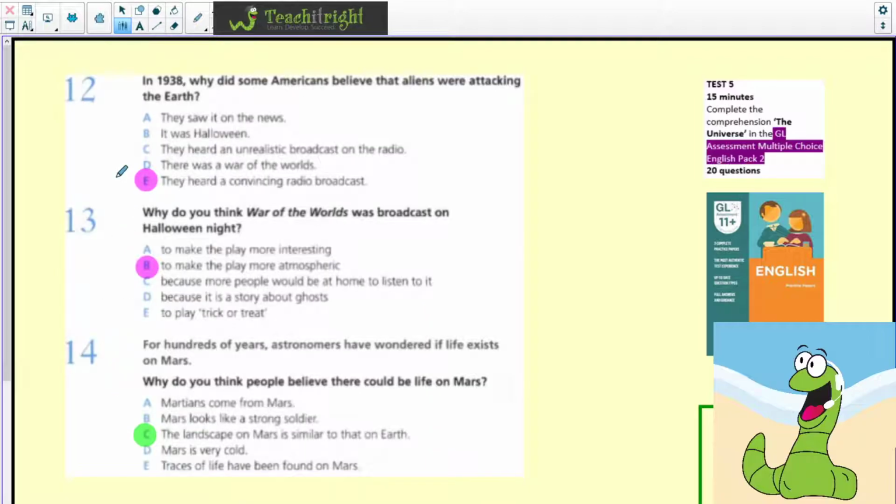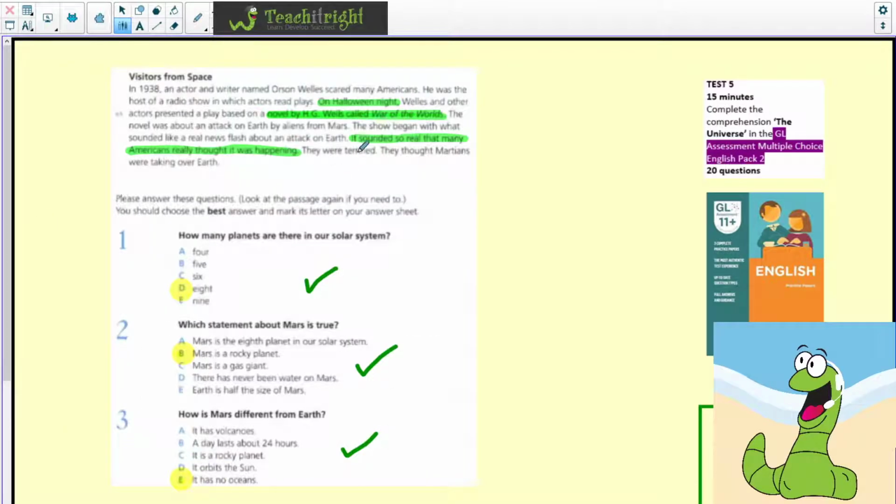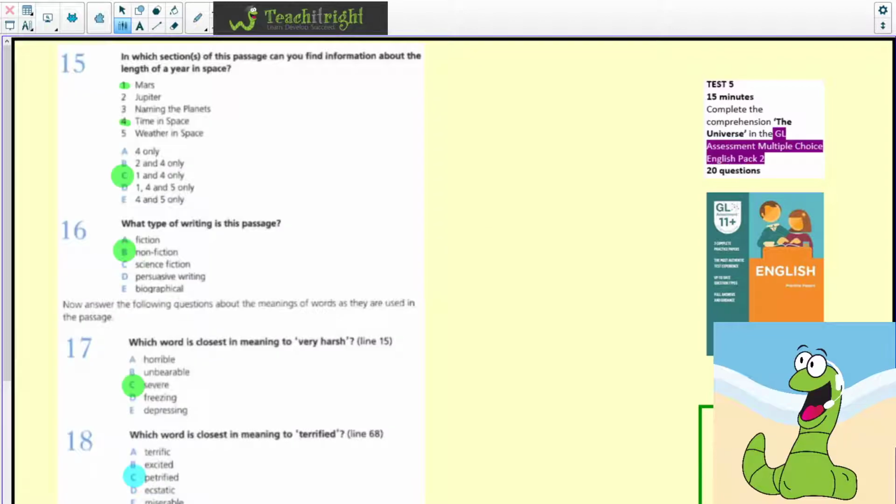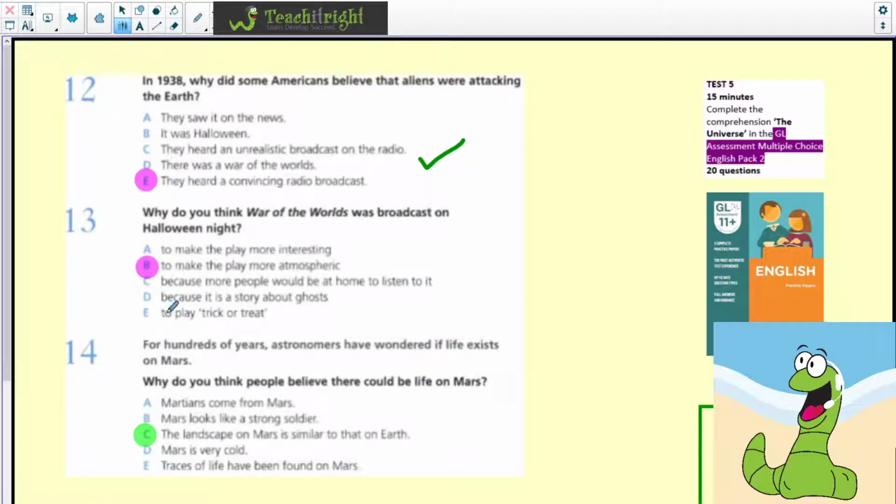In 1938, why did some Americans believe that aliens were attacking the Earth? Well, they heard a convincing radio broadcast. So again, if we go to the last bit here, it sounded so real that many Americans really thought it was happening. So they really thought that there were aliens coming to attack. So they heard a convincing radio broadcast.